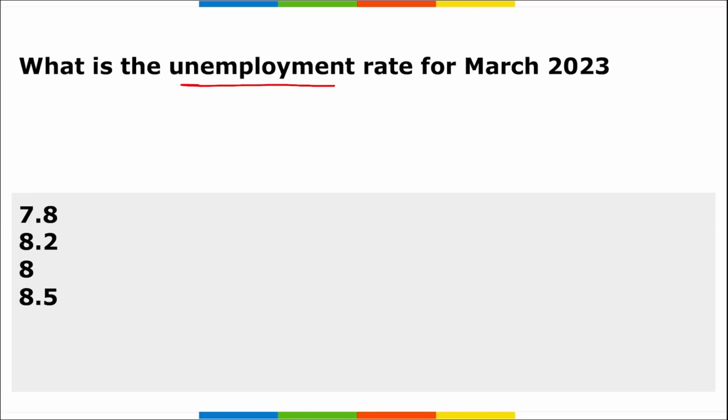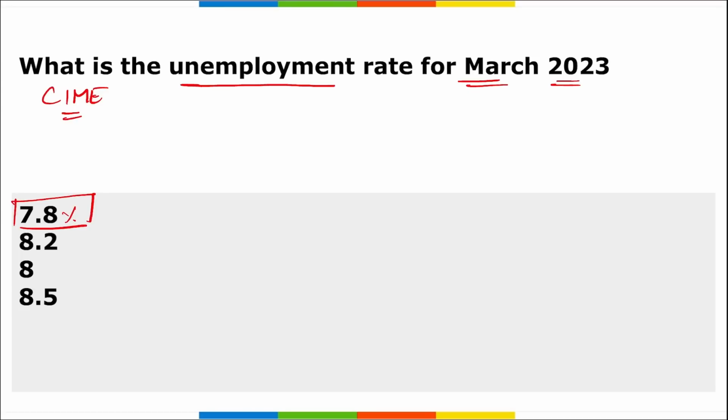what is the unemployment rate for March 2023 according to CMIE? CMIE is your Centre for Monitoring Indian Economy, and recently the data was released for unemployment of India for March 2023, and it was recorded as the highest in the last 3 months, and the data was 7.8%.